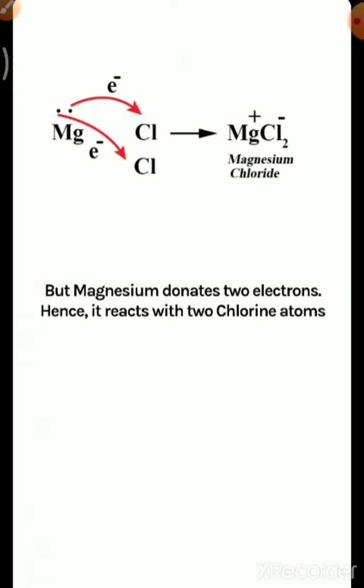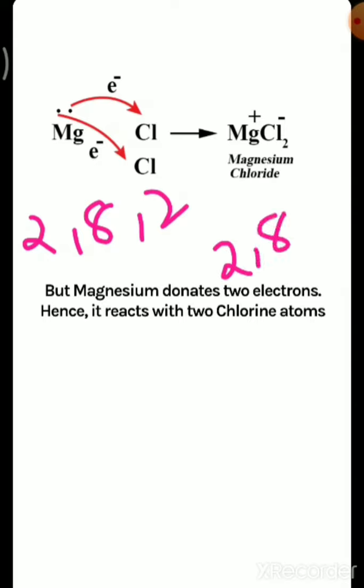Then MgCl2, that is magnesium chloride. Magnesium has two valence electrons, so it donates two electrons, but chlorine needs only one electron because its outermost valence electron count is 7 and it needs only one electron to complete its octet.